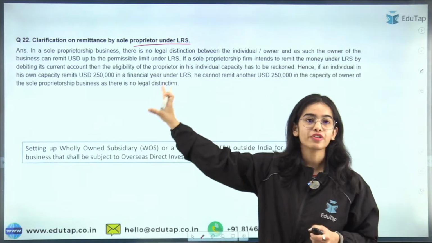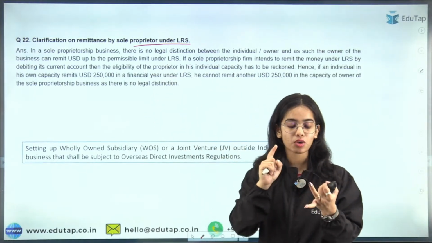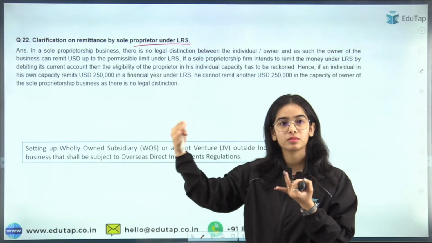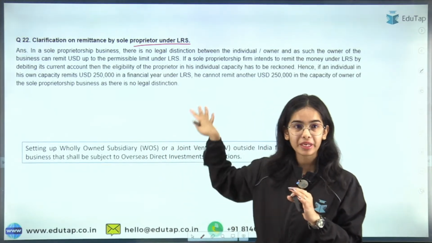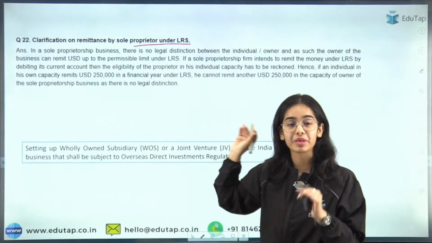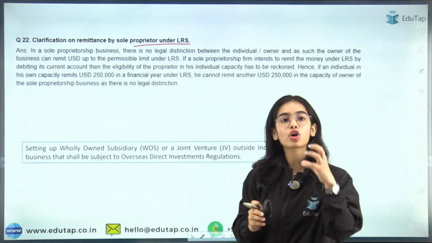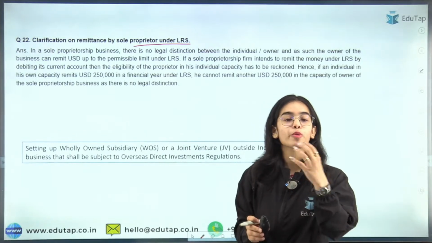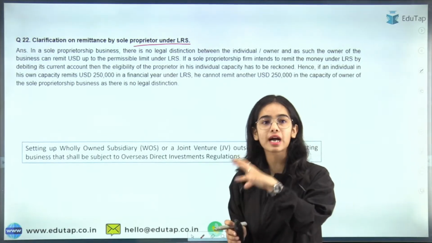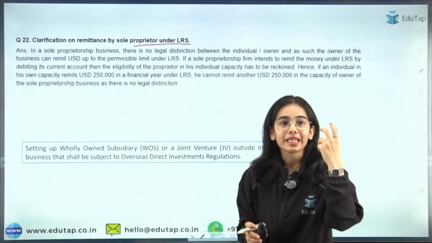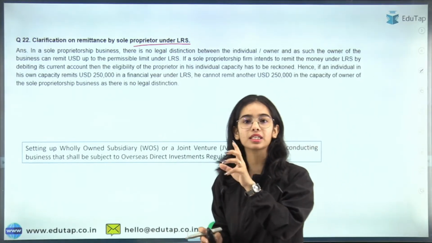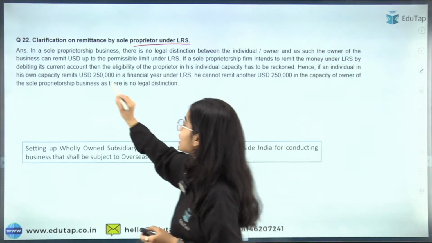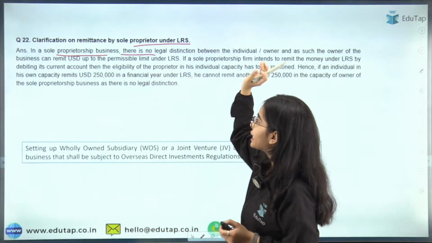In the definition, we have seen that Hindu undivided families, partnership firms, and corporates cannot be under the liberalized remittance scheme, because the scheme is for individuals. The sole proprietor, the sole owner of a company, is a single person, so that is an individual, and he should also come under the liberalized remittance scheme. So in a sole proprietorship business, they will also come.